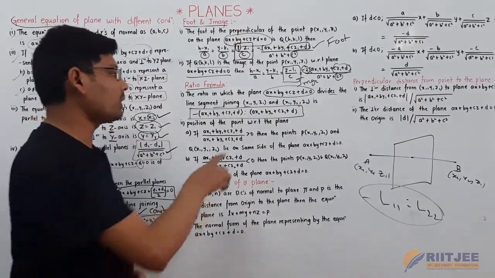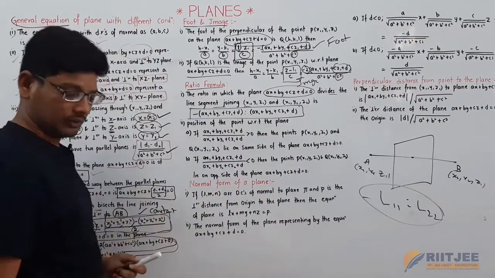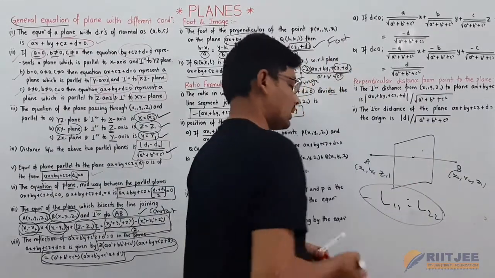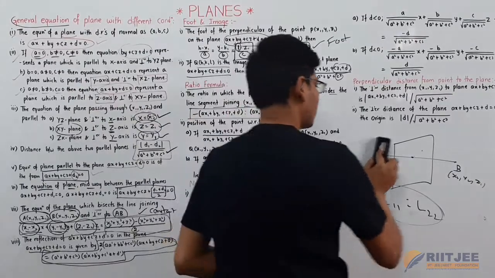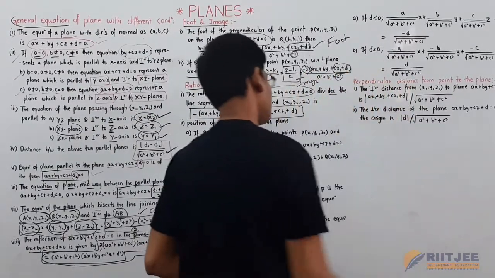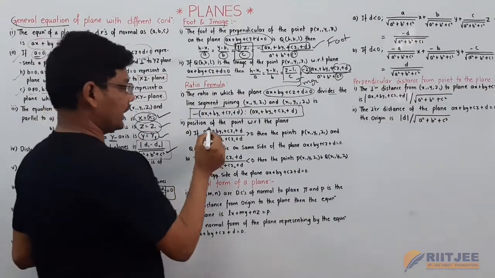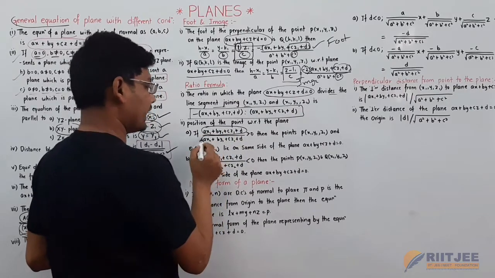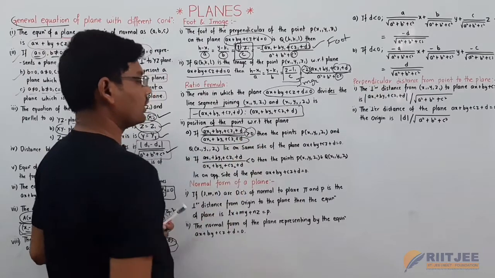Now the position of a point with respect to the plane: whether the point is inside, on, or outside of the plane. The position of a point we are going to discuss here. Now if ax1 plus by1 plus cz1 plus d and ax2 plus by2 plus cz2 plus d